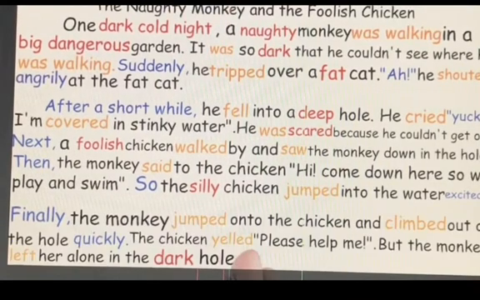This is what happened. This is what happened in the end. Okay? The chicken was left alone in the dark hole, yelling and shouting, "Please help me," but he left her. Okay, so here we used time connectives, we used adjectives, we used everything. We used speech marks, past tense. Your writing should look like this, should be divided into three paragraphs, leaving spaces between each and every paragraph. Okay?